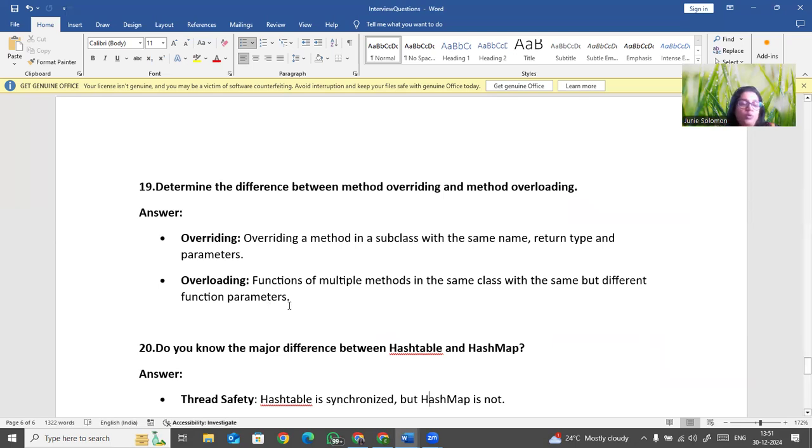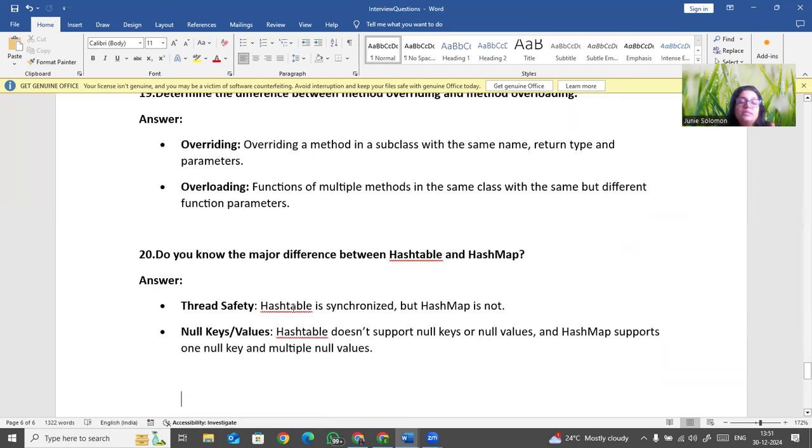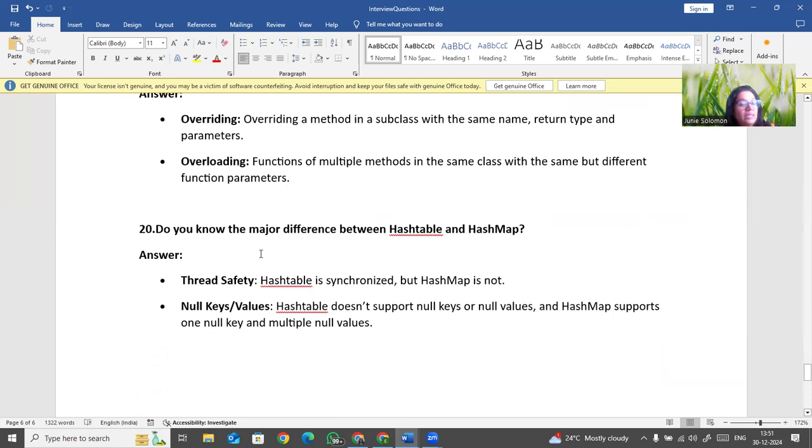Now, do you know the major difference between Hashtable and HashMap? Hashtable is synchronized. As I told you, synchronized means that to get into one function, all threads cannot come together, they come one by one. So Hashtable is a synchronized method, and HashMap is not synchronized. Hashtable does not support null keys or null values.